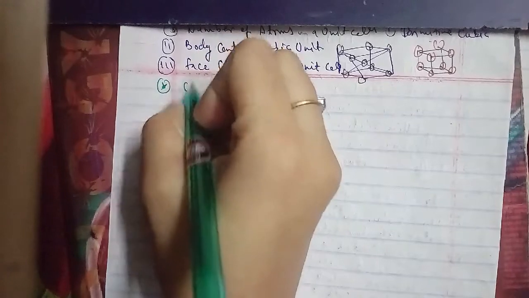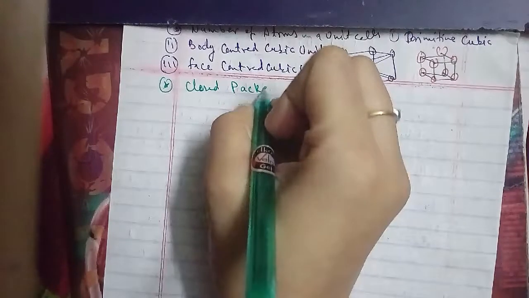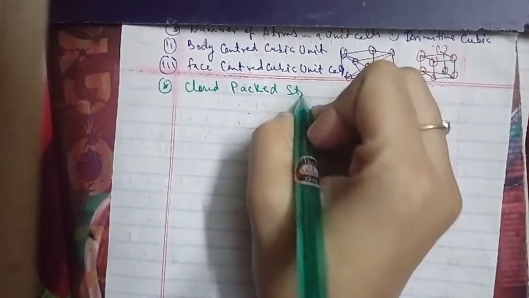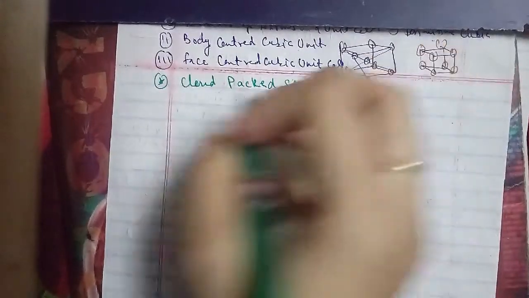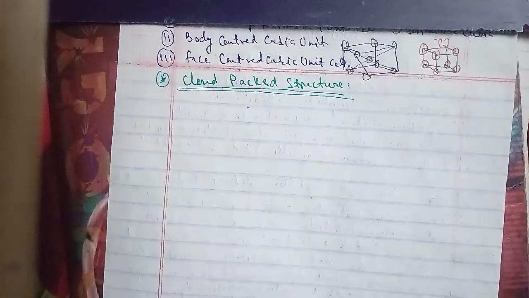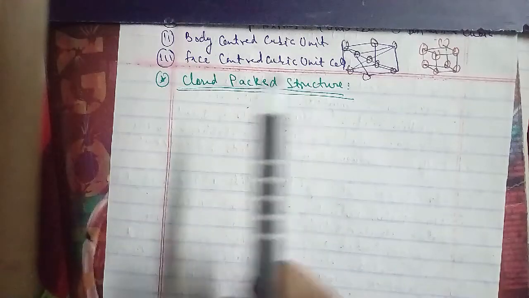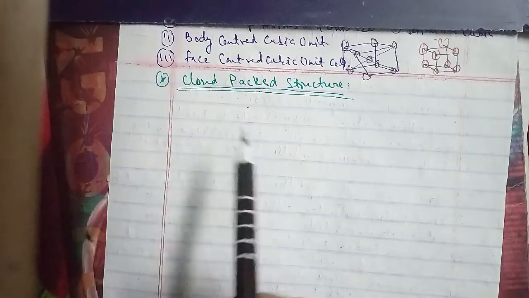We'll discuss another topic here, which is the close packed structure. In a close packed structure in a solid, the constituent particles are close packed, leaving minimum vacant space.